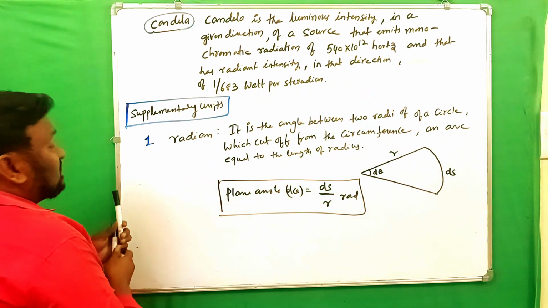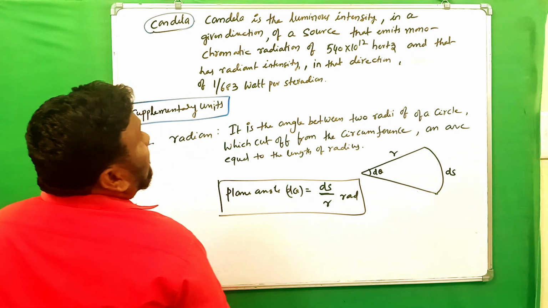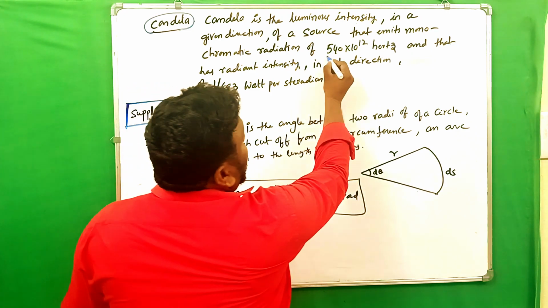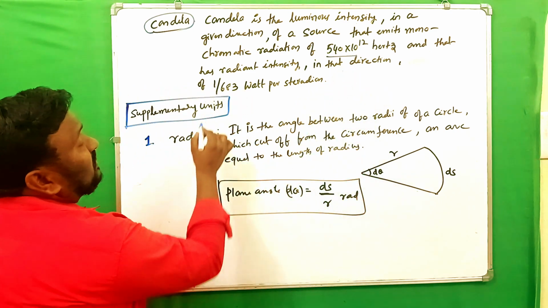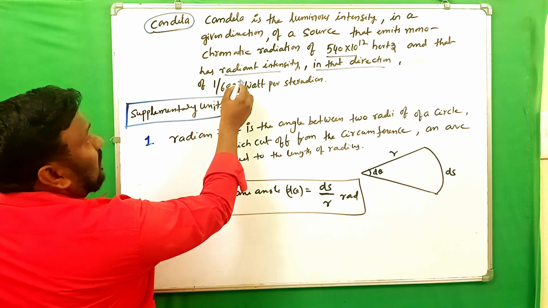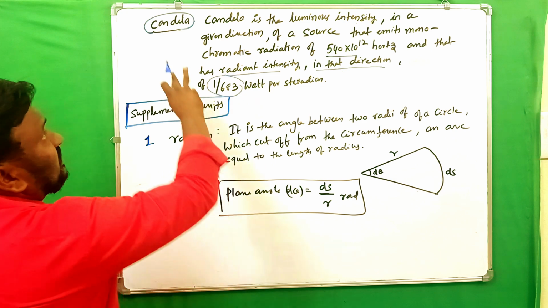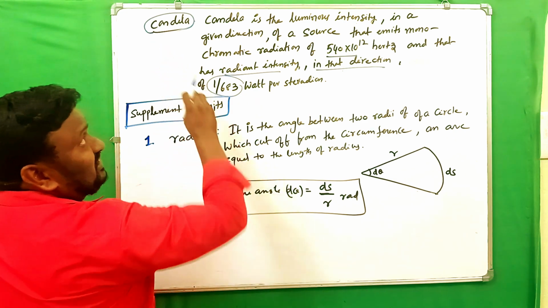Candela is the luminous intensity in a given direction of a source that emits monochromatic radiation of frequency 540 into 10 power of 12 Hz and that has radiant intensity in that direction of 1 by 683 watt per steradian. Candela is the luminous intensity.